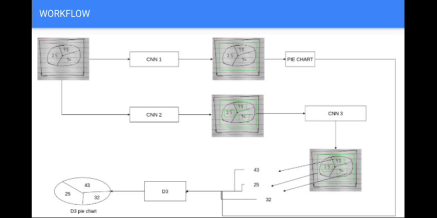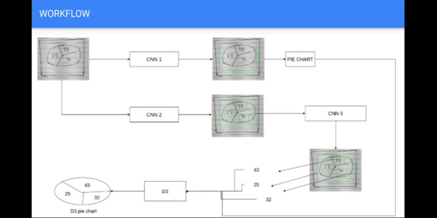The output obtained from our first classifier and the third CNN will be fed to the D3 API, which is responsible for providing us the digital image of the graph from the input, as well as the HTML script which can be fit into an HTML page to display the chart online on any web page. So this is the workflow of our project.